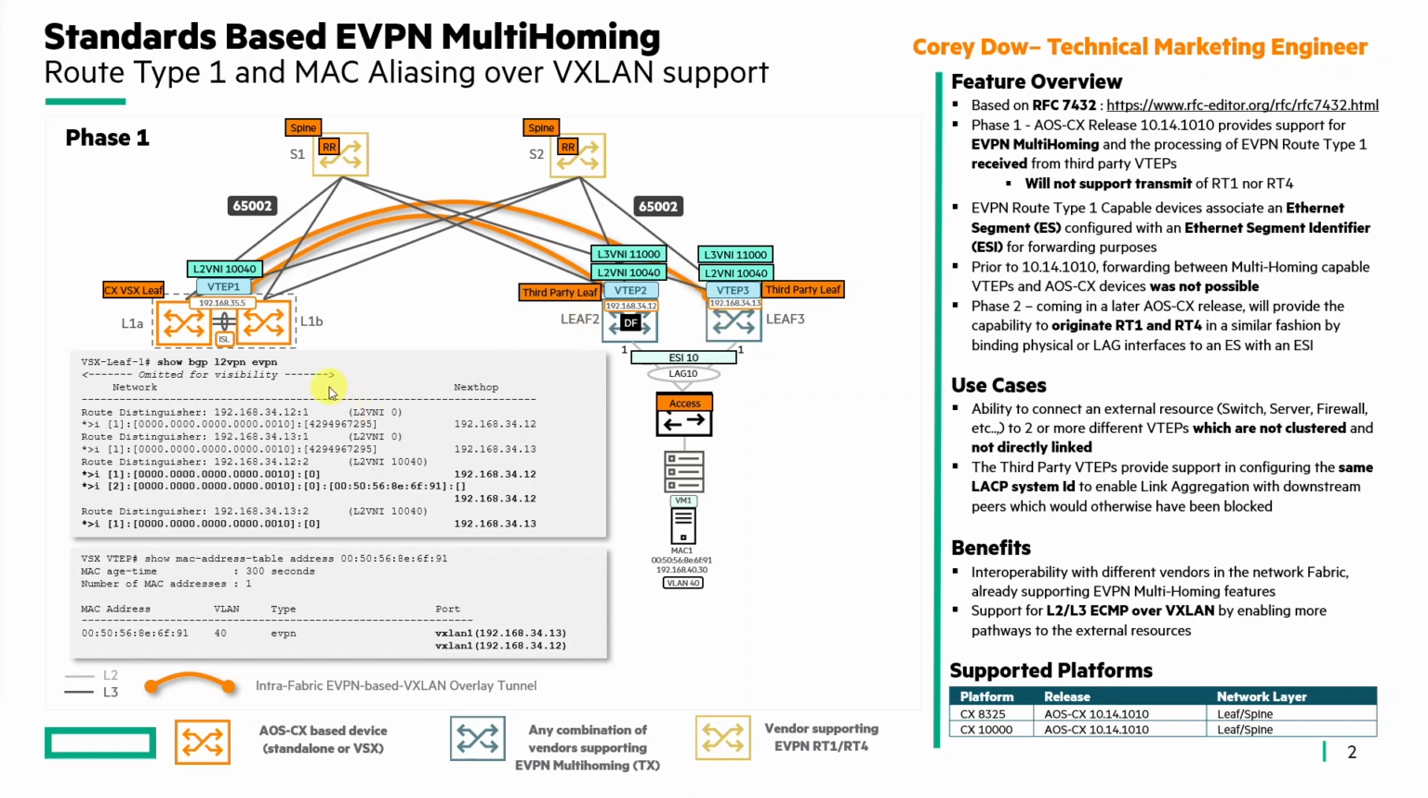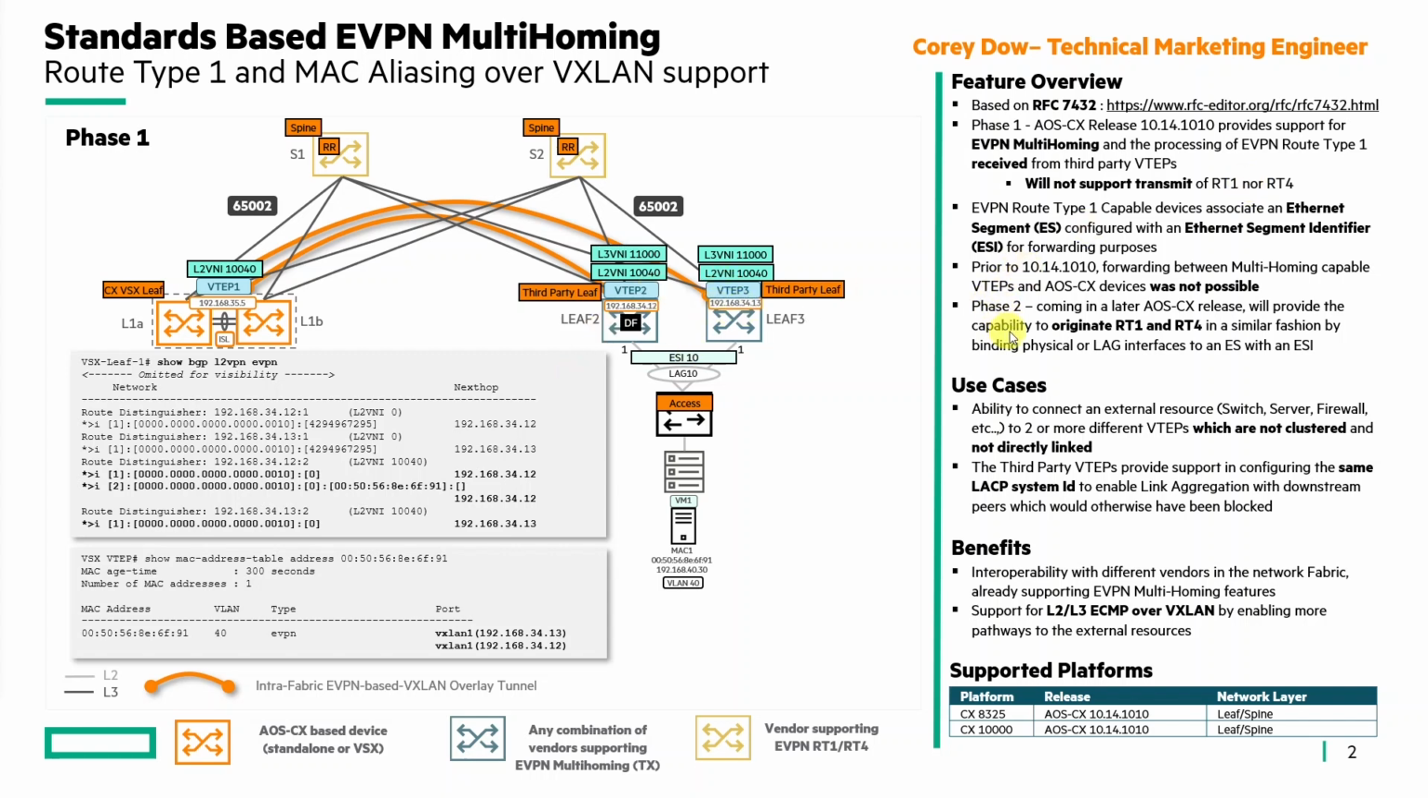CX also receives route type 4 from the two VTEPs, but doesn't do anything with this, as it supports designated forwarder election, which will come in phase 2. So it's important to note with this release, CX will not support transmit of RT1 nor RT4 advertisements. It will only support the reception and processing of the RT1s coming from other VTEPs.